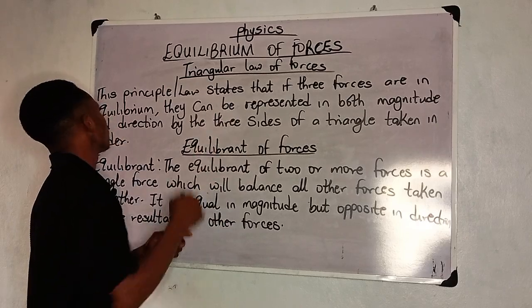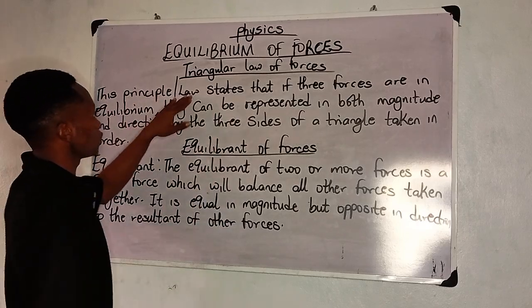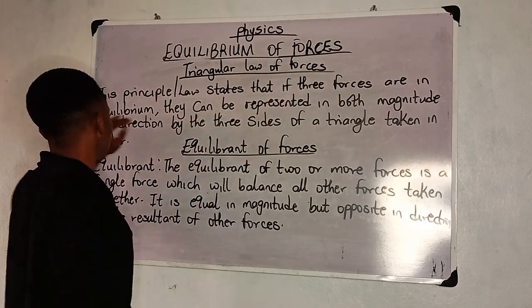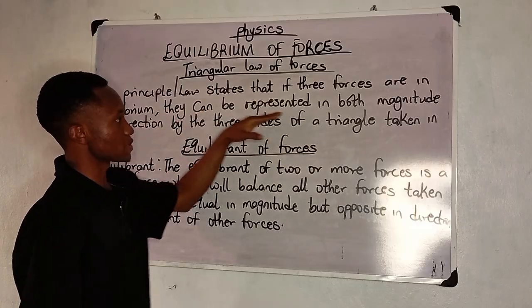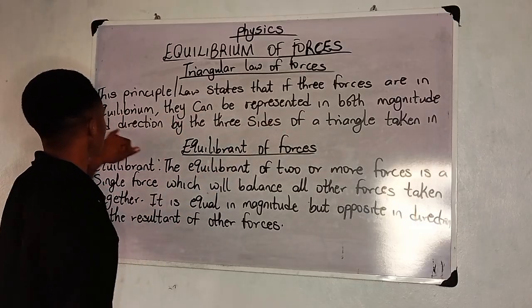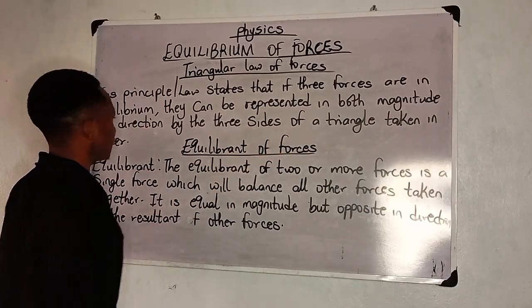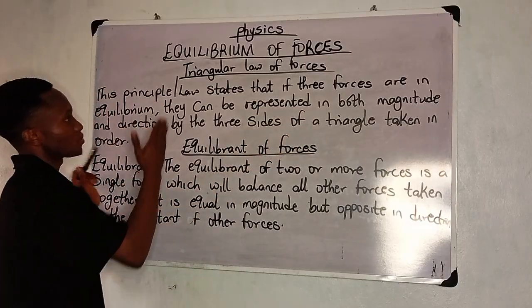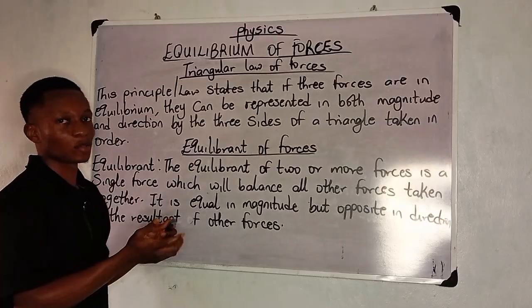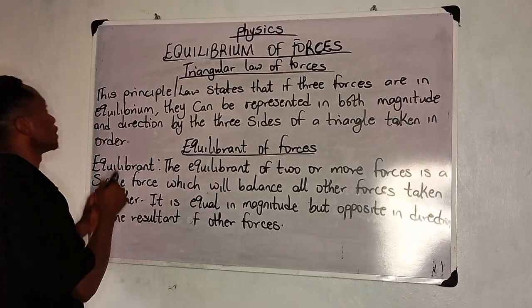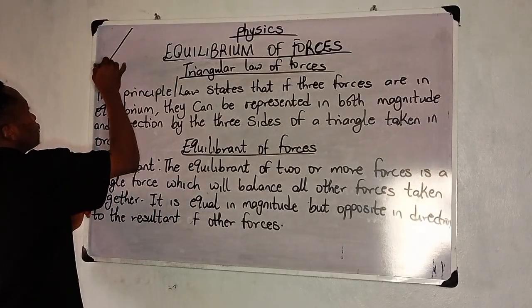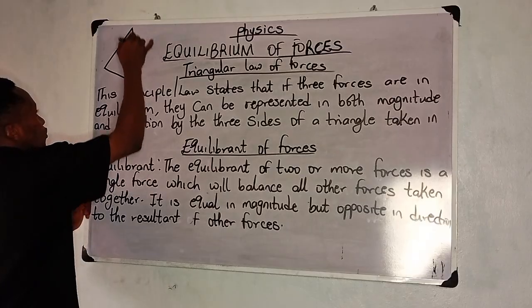Triangular law of forces. This principle or law states that if three forces are in equilibrium, they can be represented in both magnitude and direction by the three sides of a triangle taken in order. Now, when you see something like this, it is called the triangular law of forces, and how to actually do it is, it's going to be in the form of a triangle.